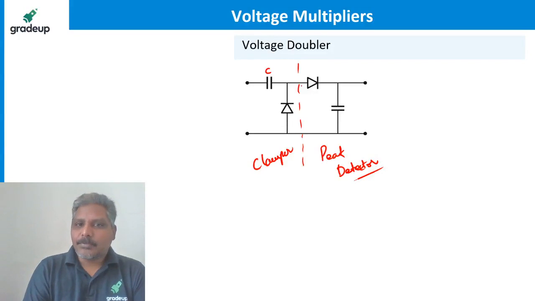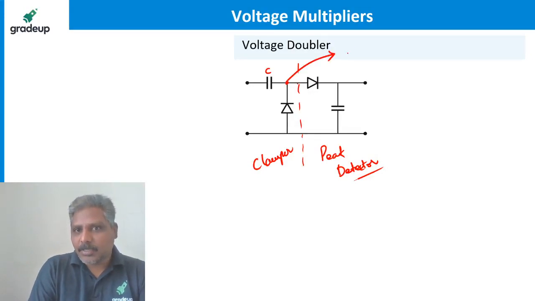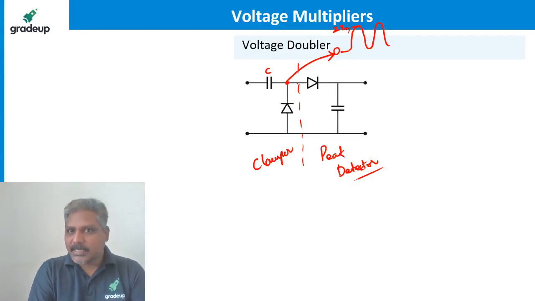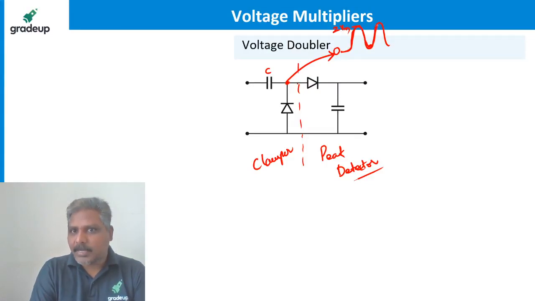Why? Whatever waveform we applied, what is the waveform here? What is the peak value here? 2 Vm. Do you remember? The voltage here varies like this, with a peak value of 2 Vm and a lowest value of 0.